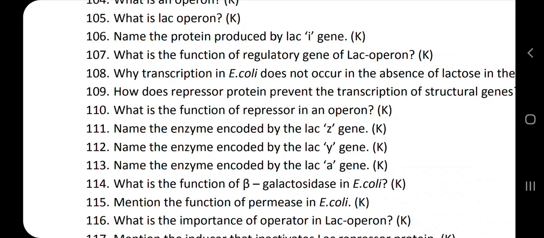Because the repressor binds to the operator site. When the repressor binds to the operator region, RNA polymerase cannot come and bind and begin the process of transcription.